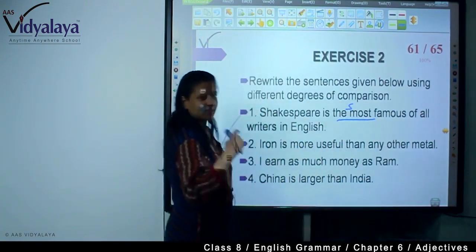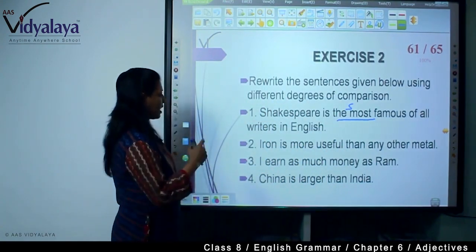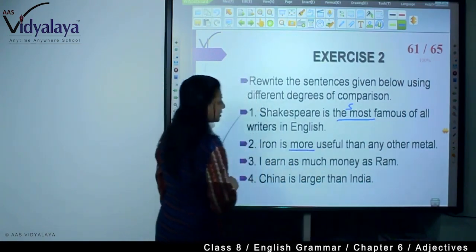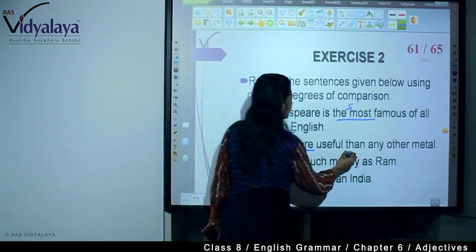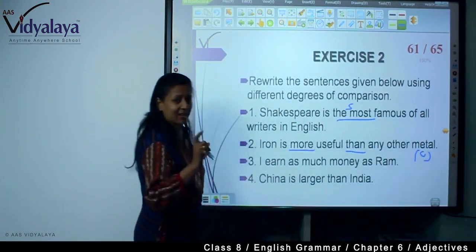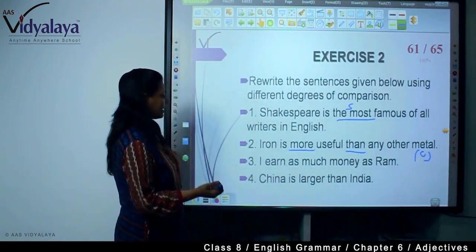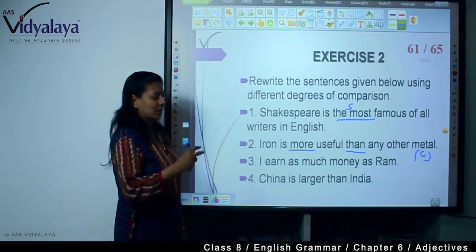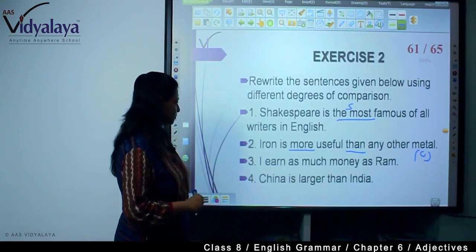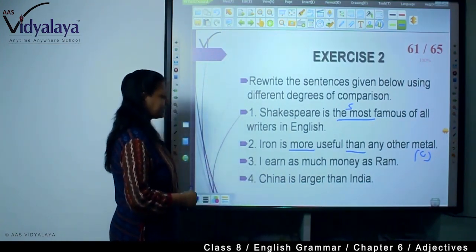You will have to change it into comparative and positive. Iron is more useful than any other metal. Here see, "more" is here and "than" is here. So this is comparative and you will have to change it into positive and superlative. I earn as much money as Ram. Only two are there. That means only comparative will be there. China is larger than India.